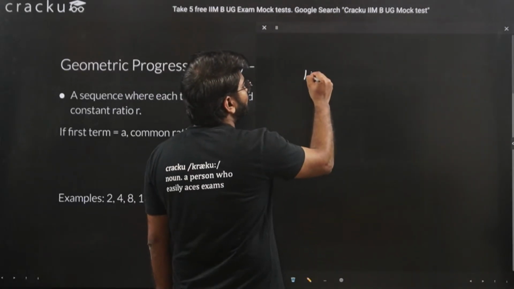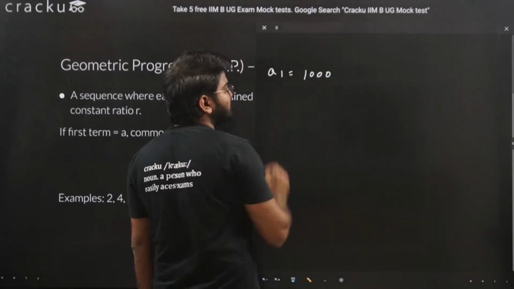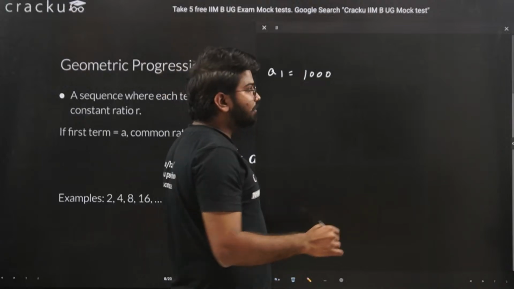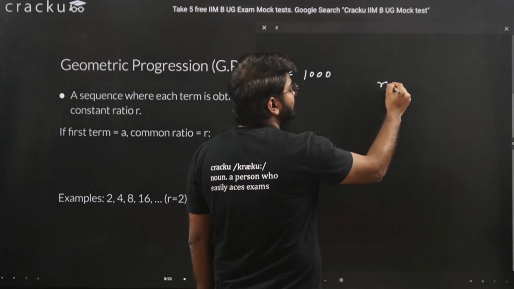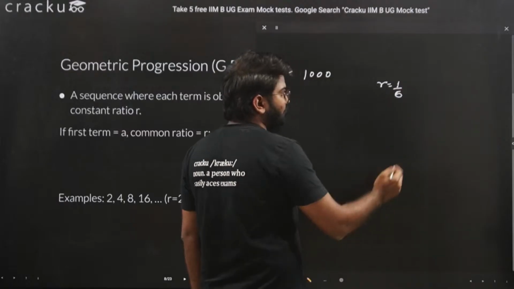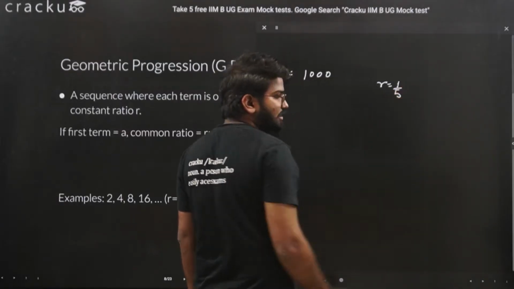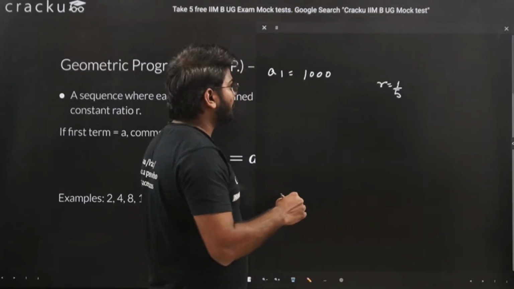For example, let's say our first term is 1000, that is A1. Now our common ratio R is 1/5. You might think that 1/5 is just a fraction value, but again we multiply the same way.